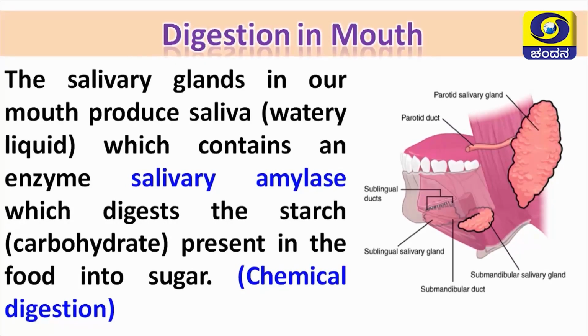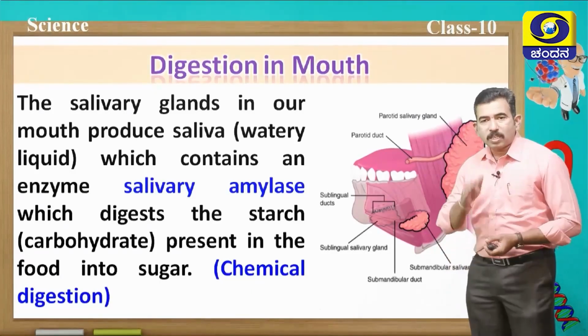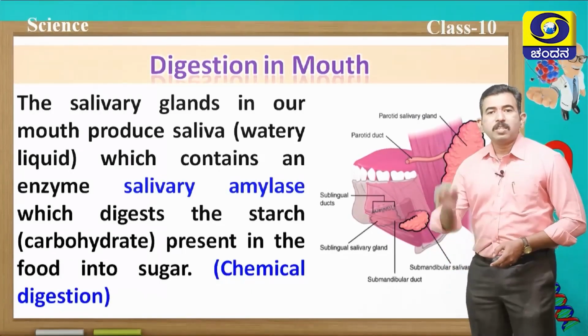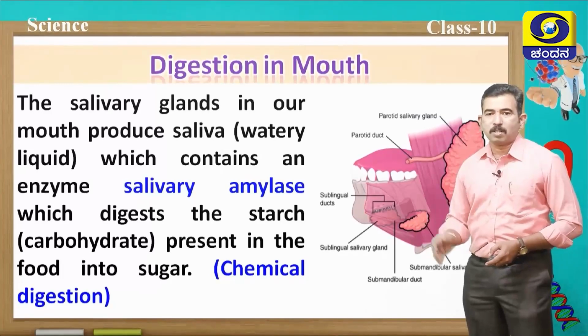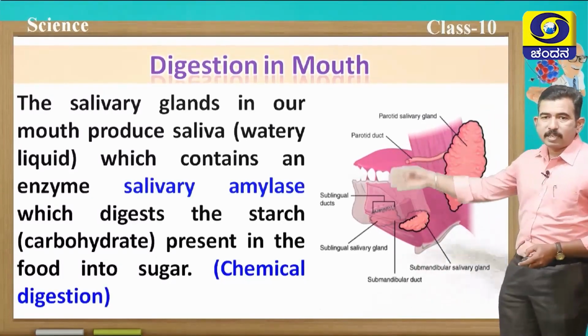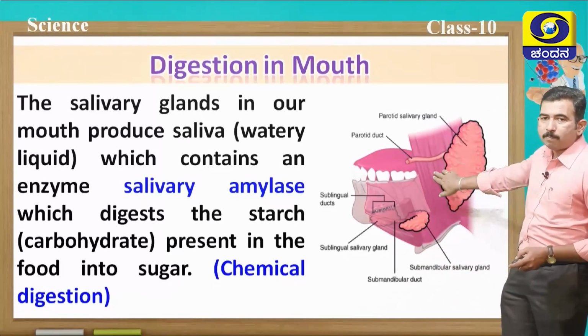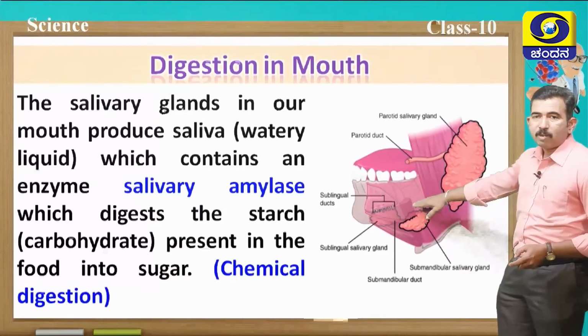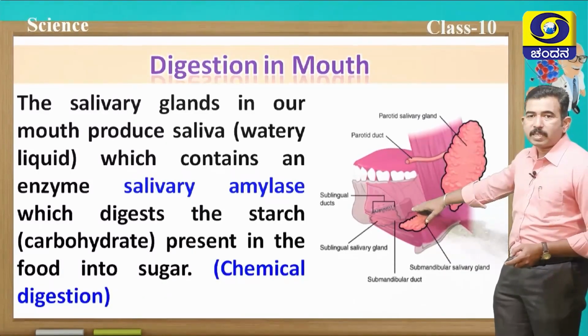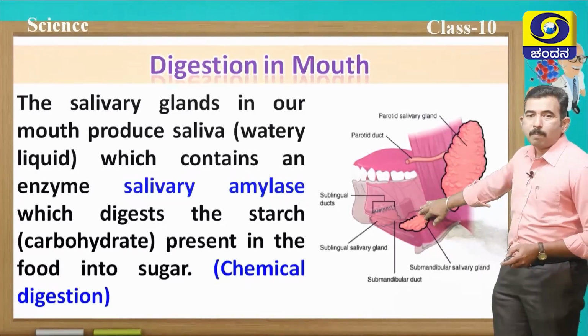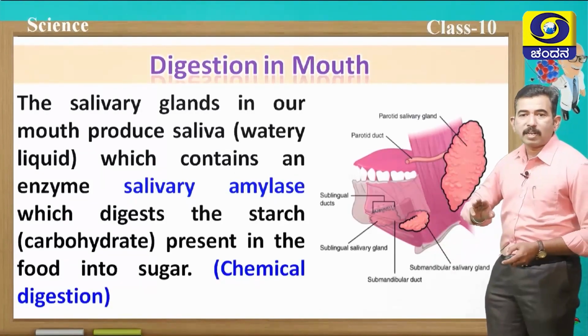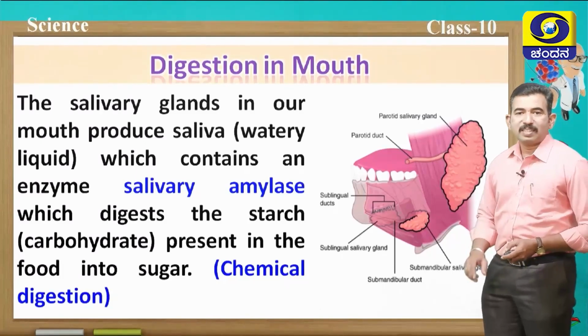present in the food into simple sugar. So the main function of salivary amylase enzyme is to break down the starch and convert it into simple sugars such as glucose or maltose. And salivary glands are present just below the ear, parotid salivary glands, lingual salivary gland which is present just below the tongue, and also mandibular salivary gland which is present near the jaw. So these are the three types of salivary glands present in our mouth.